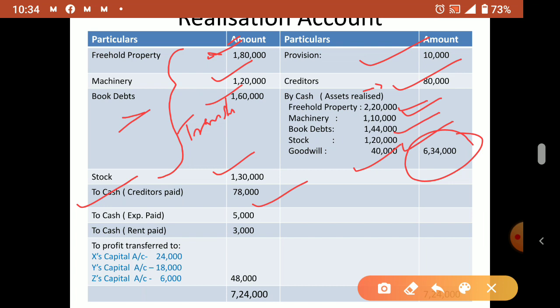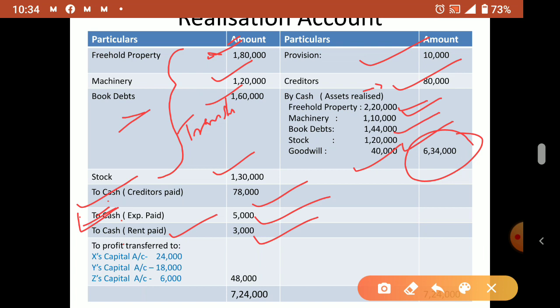Okay, then realization expense also we paid. So all payments you have to put on the debit side. Clear? 5,000 we paid. Then rent paid, rent outstanding was there 3,000. So all payments you put on the debit side. Here we are putting cash because we have to prepare what? Cash account. Okay, so now all the items we put, and now we can total it and balance.